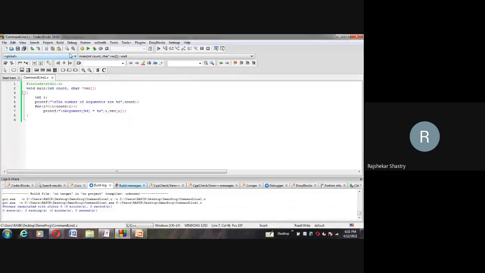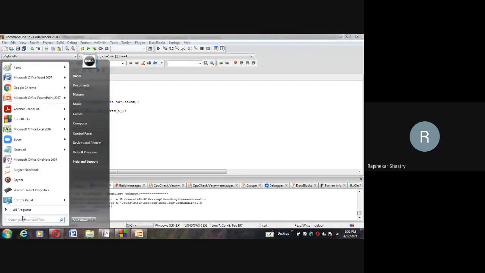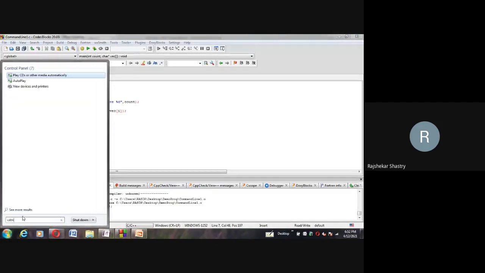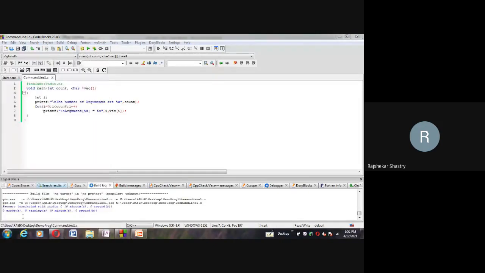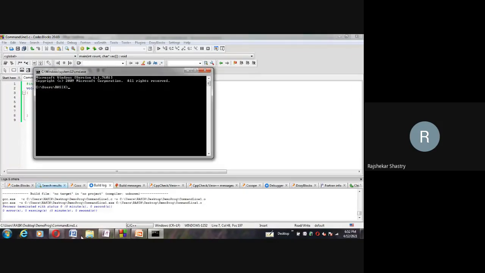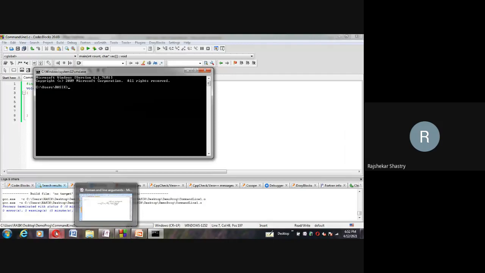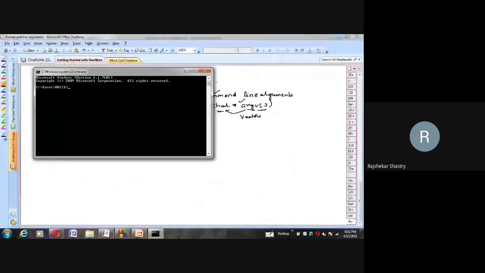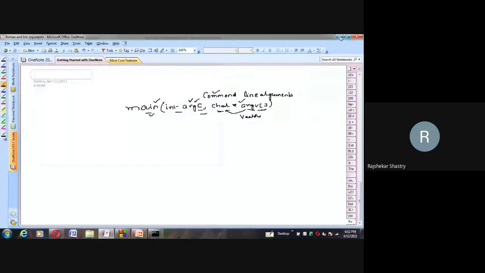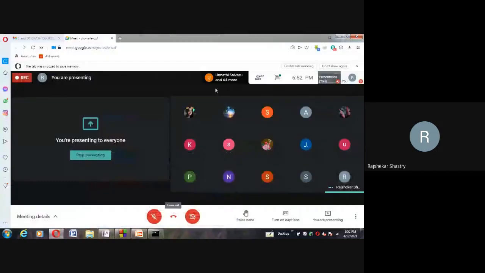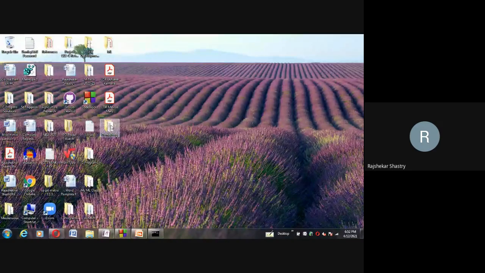Yeah, successful. Now how to run this one? To run this, what I have to do is go to the command prompt, CMD. Here is my DOS command prompt. Now where I have stored this particular program: on the desktop. I compiled and stored it on the desktop. Let me go to that. Here is my desktop, demo program.